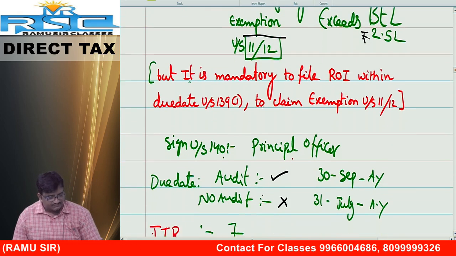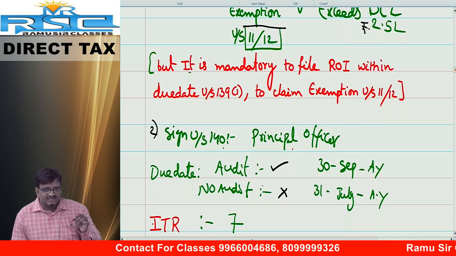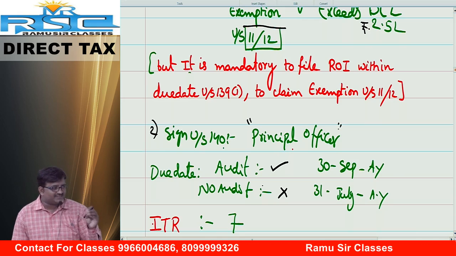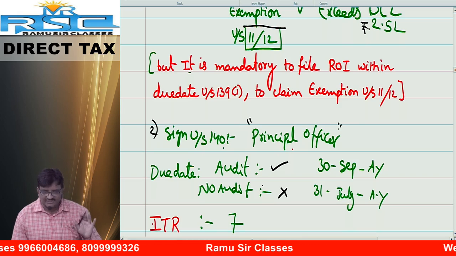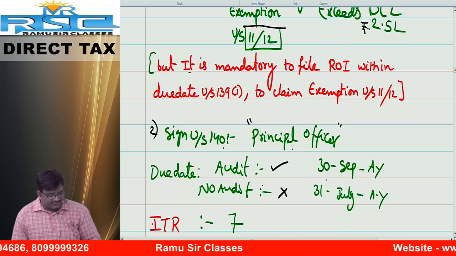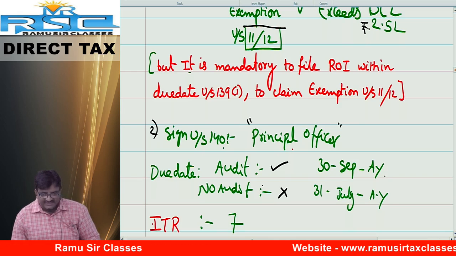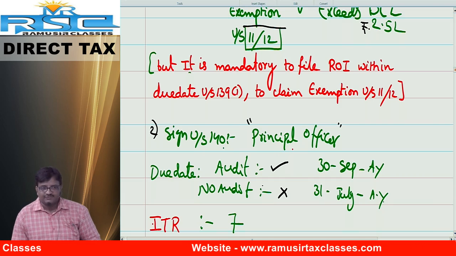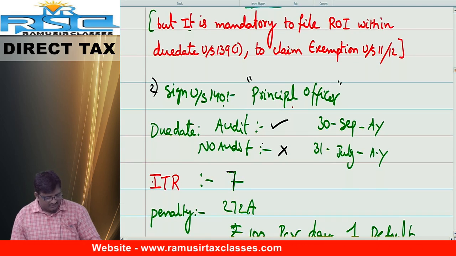Number two, signing authorities. As far as charitable trust is concerned, the principal officer, any officer or manager of the charitable trust has to sign the return of income of the charitable trust. Due date. What is the due date for filing of ROI? If audit is applicable, on or before 30th September of the assessment year. If no audit is applicable, on or before 31st July of the relevant assessment year.